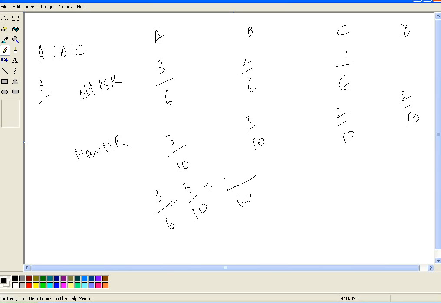LCM is 60, so 30 minus 18, which is 12 by 60.